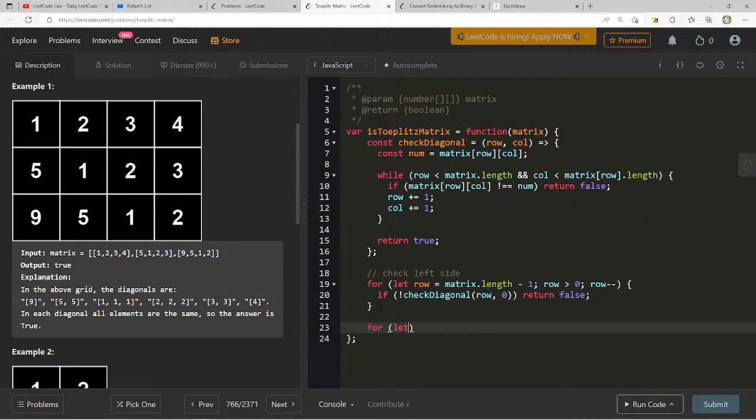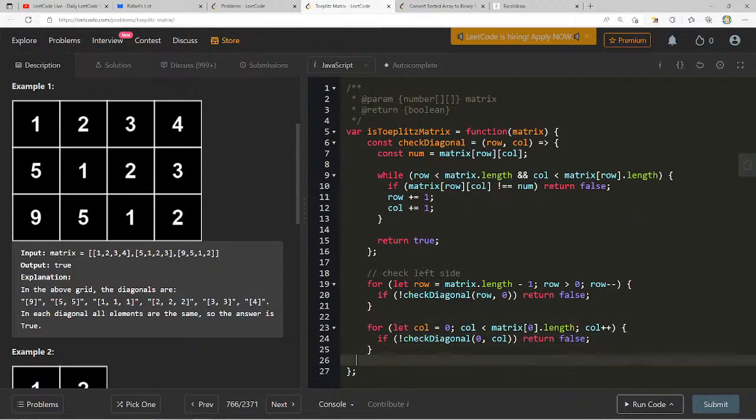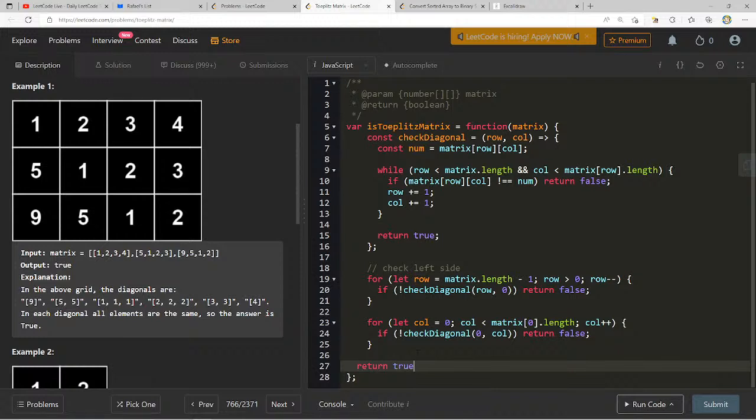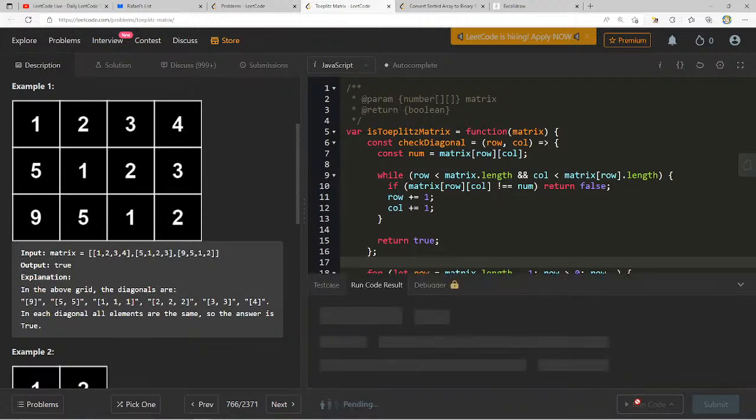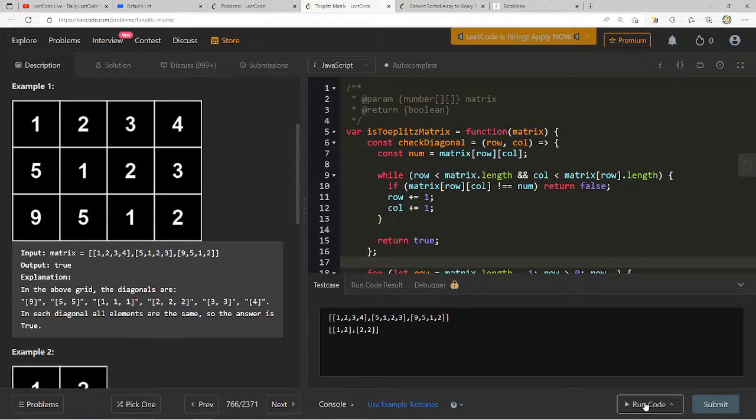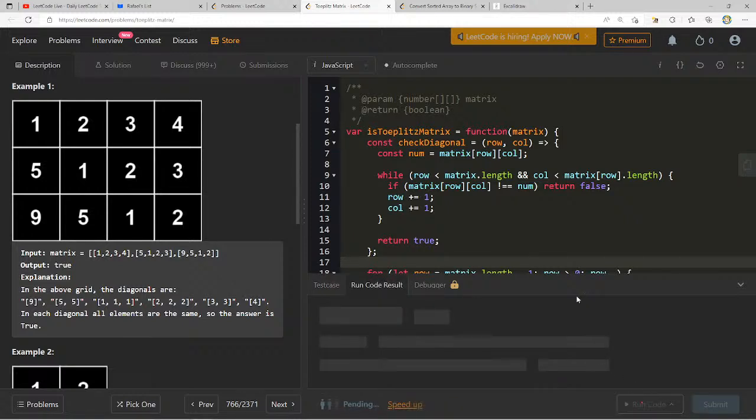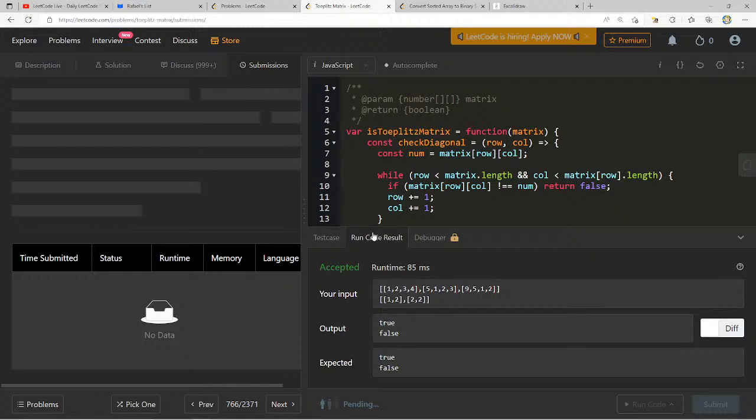Now here I can say for let column equals 0, column less than matrix of 0 dot length, column plus plus. I can take the same thing here, and now this will be 0. This will be column. Or at the end, we just return true. So let's see what this gives us here. True and true. Let's run all the different test cases. True and false. Let's run this.